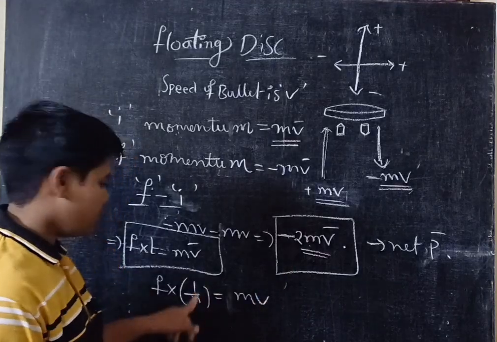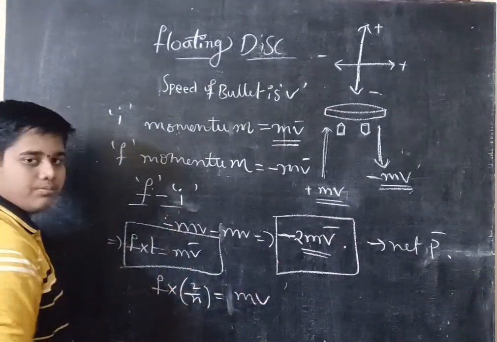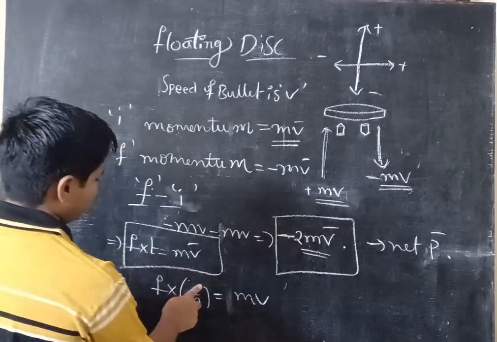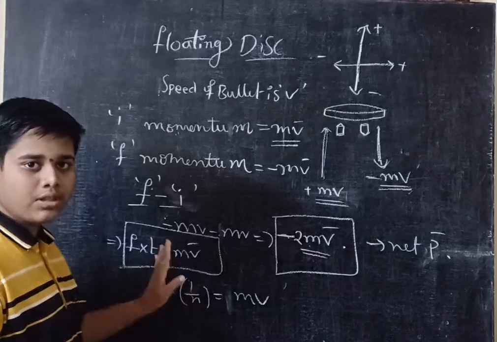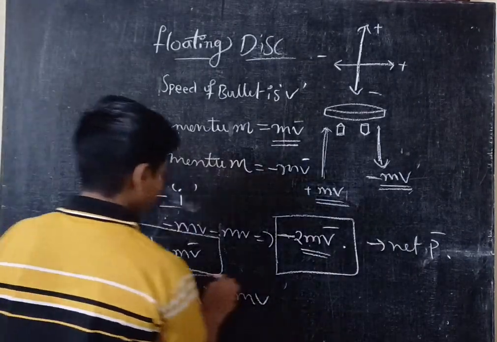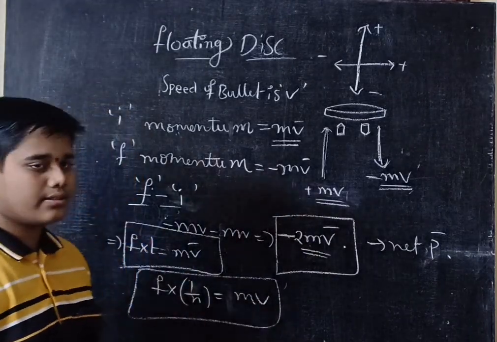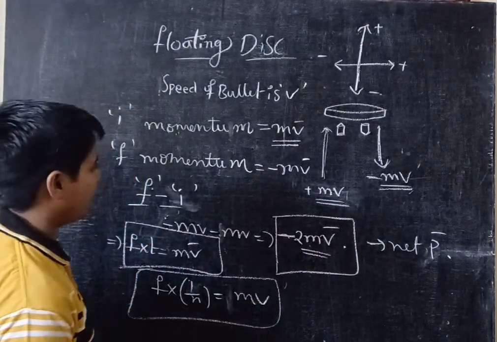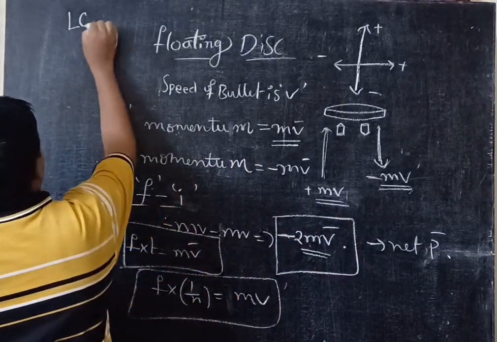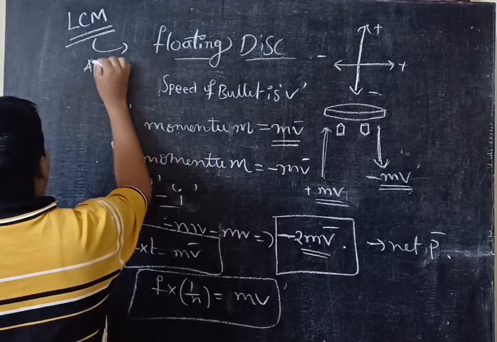If in 2 seconds it means 2, in 3 seconds it means 3. Here I am taking only 1 second. Okay, so this is the formula. So like this we have to do floating disk, and this is the application of LCM. LCM means law of conservation of momentum.